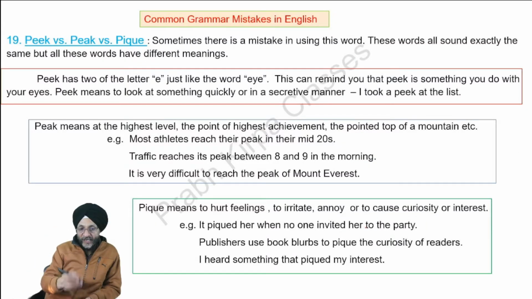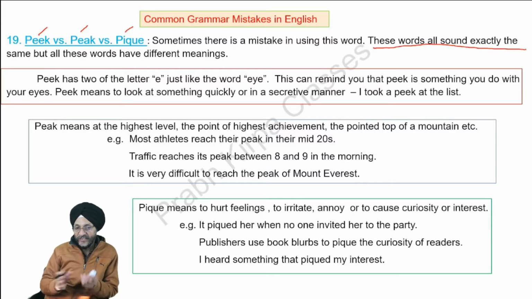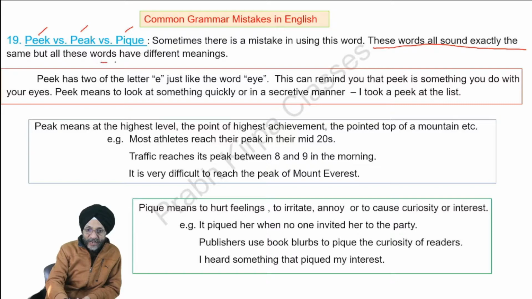Sometimes we may get confused where to use peek or peak. We may make mistakes. These words, when we speak, sound exactly the same, but they have different meanings. Let us discuss one by one.